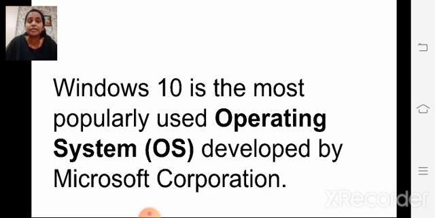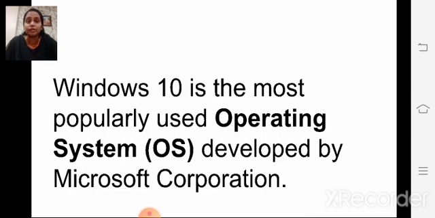Windows recognizes input from an input device and output of an output device, instructs the printer how and when to print the information, and manages data and instructions in memory and information stored on disk. So so much of the work is done by the Windows operating system. Windows operating system is very important.